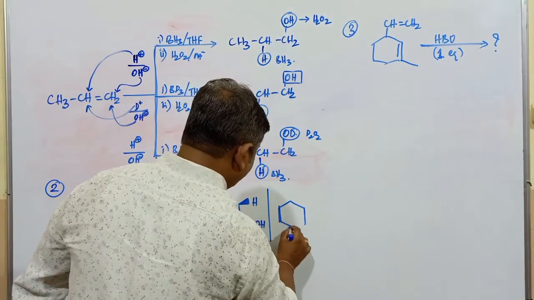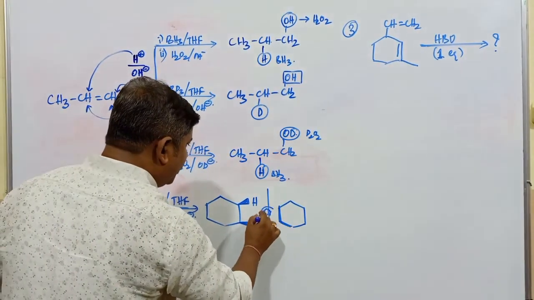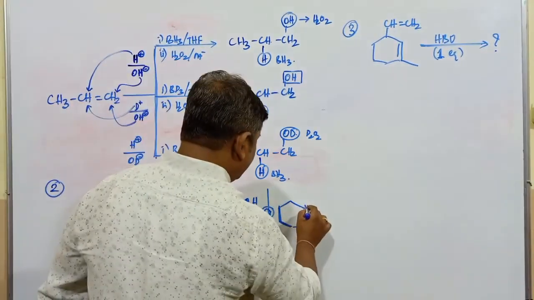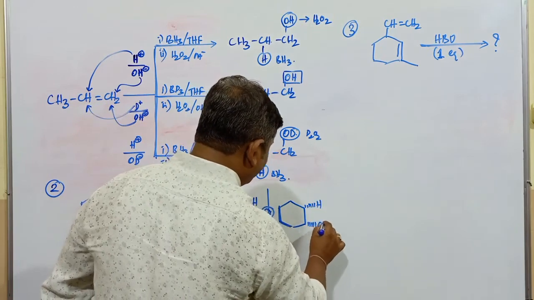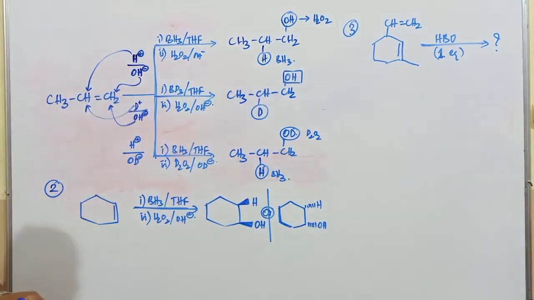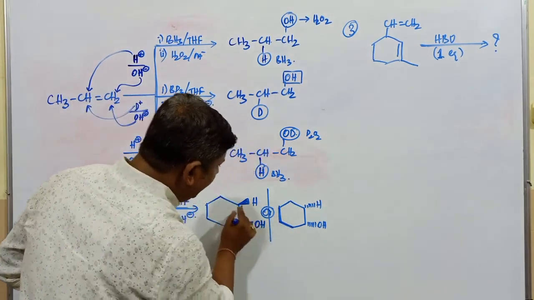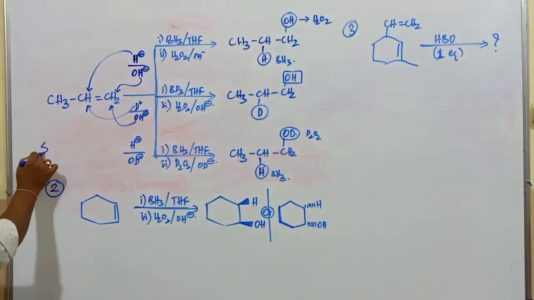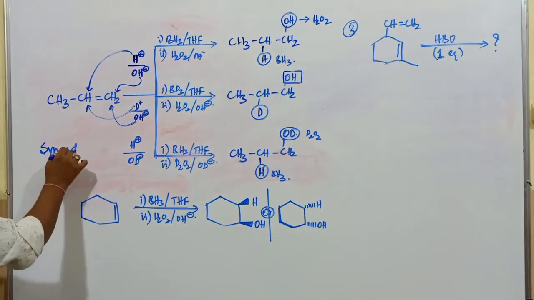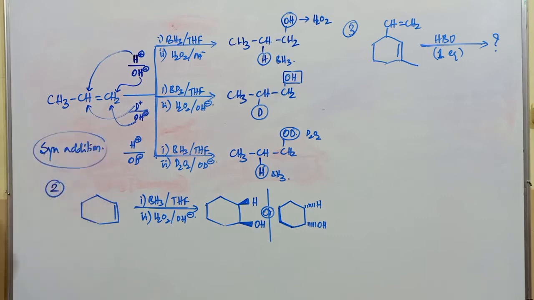Another product is going to be possible. These two groups, hydrogen and OH, can be represented by dash structure. Either it gives rise to only wedge structure, or it is going to be dash structure, because this particular reaction follows syn addition.